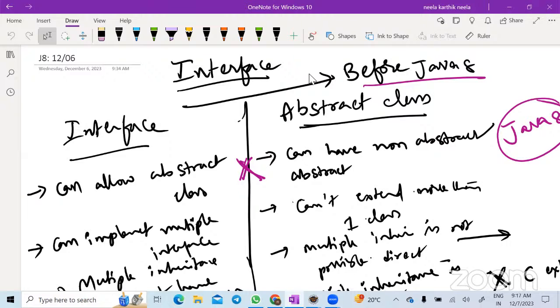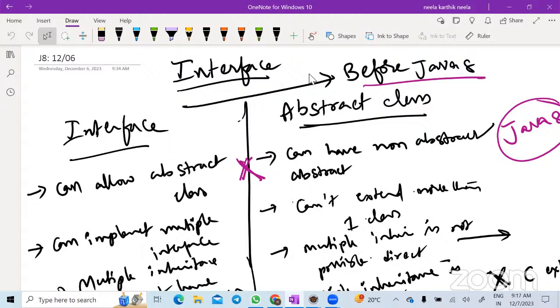But they will provide an interface to the B team. By looking at the interface definition and the method name, arguments, and the return type, the B team can do the development. That means interface is more like a specification. But if you are giving an interface to someone else, do they know what you are doing in the logic? What is the code that you have written inside the implementation class?